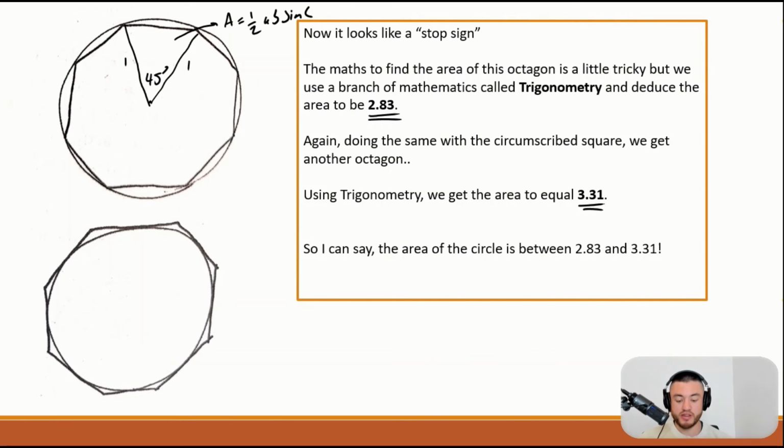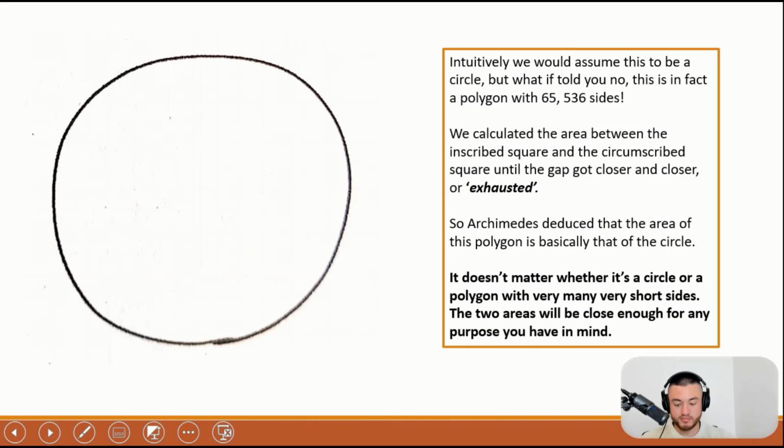So again, we started with the bounds of 2 and 4, and those bounds have now been shrunk to 2.83 and 3.31. Essentially, if we continue to do this, we can find that mysterious number pi by bounding our circle and slowly shrinking the area as we increase the sides of our polygon.